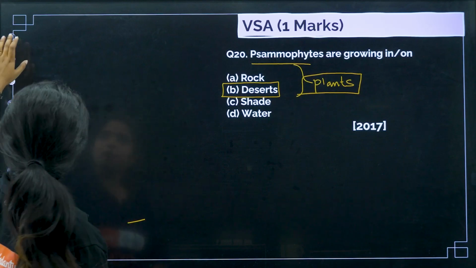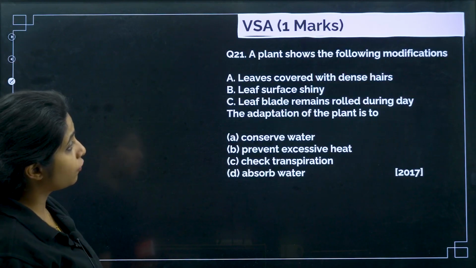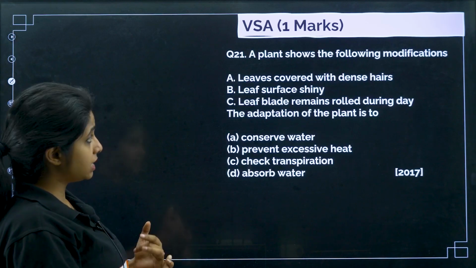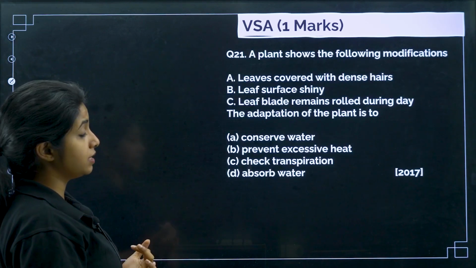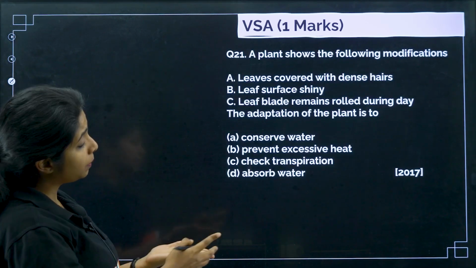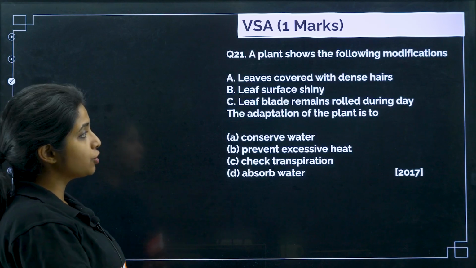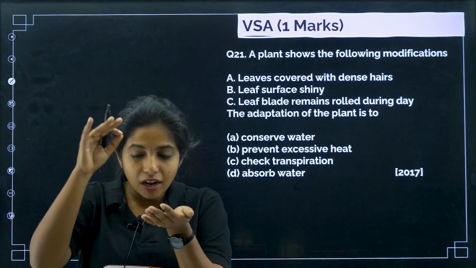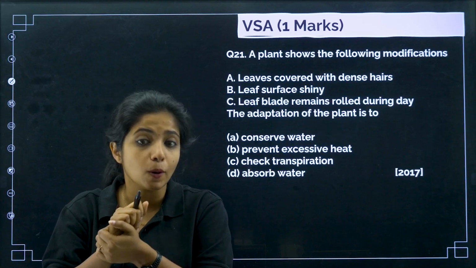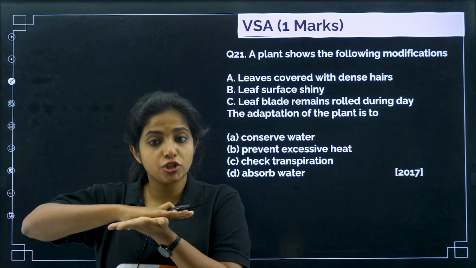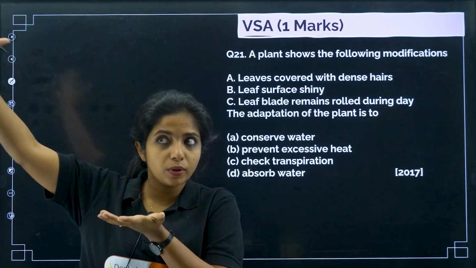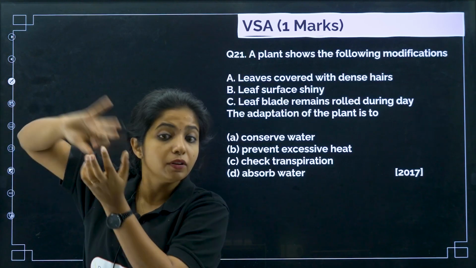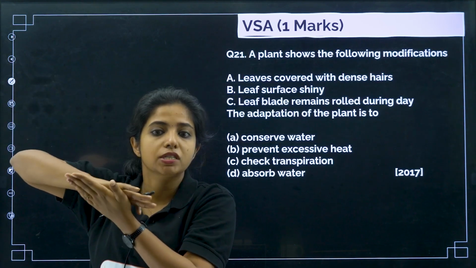Okay, next one. A plant shows the following modifications. What are the modifications? Leaves covered with dense hair, leaf surface is shiny, leaf blade remains rolled during the day. What is the adaptation of this plant for? So what is the use of doing this? The leaves are covered with dense hair. What do you call them? Trichomes, my dear children. And the leaf surface is shiny. Why do you need a shiny surface? That is when the sun's light can be reflected back. It does not affect the plant, it is reflected back. That is why the leaf surface is shiny.